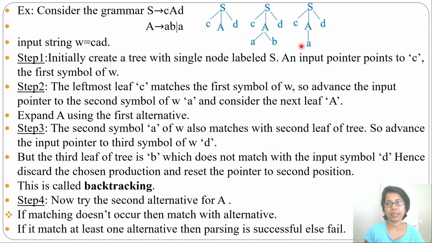For this grammar, the second alternative matches. Suppose there is some other grammar and you are trying lots of alternatives. You are trying to match with the first option, then second option, then third alternative, then fourth alternative, like this. If it matches at least one alternative, then parsing is successful, otherwise fail. And you have to do lots of backtracking, and backtracking is costly. So that's why we move on to LL1 parsing, or you can say predictive parsing. There will be no backtracking.